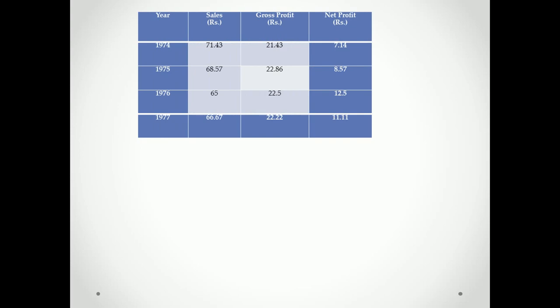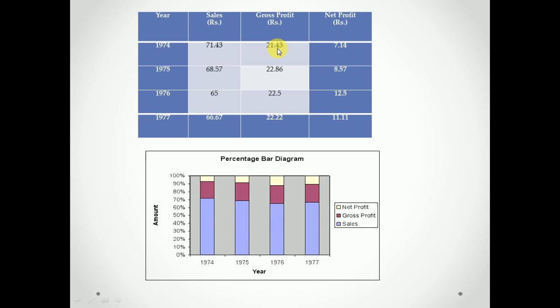Same numerical: sales, gross profit, net profit. 71.43, 21. This profit is also given in percentage.